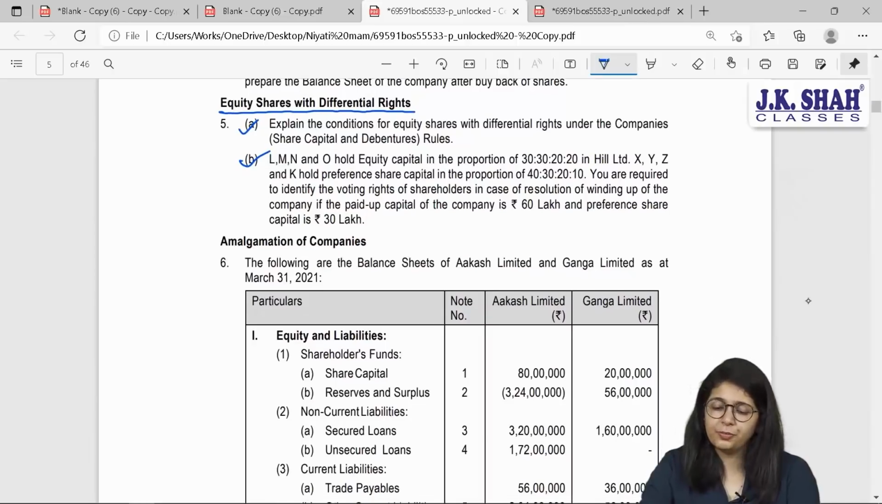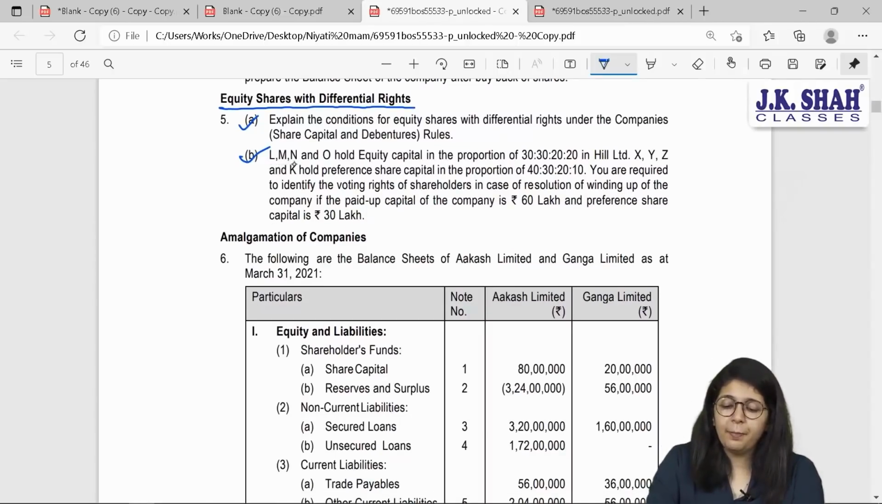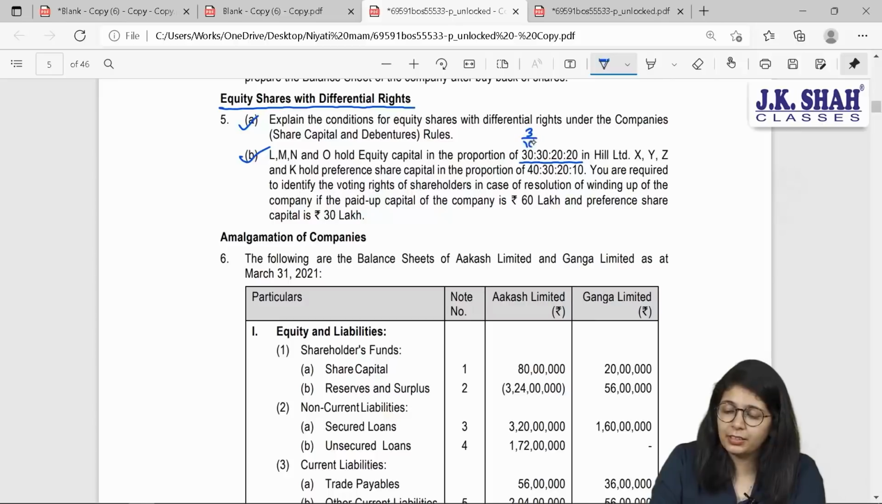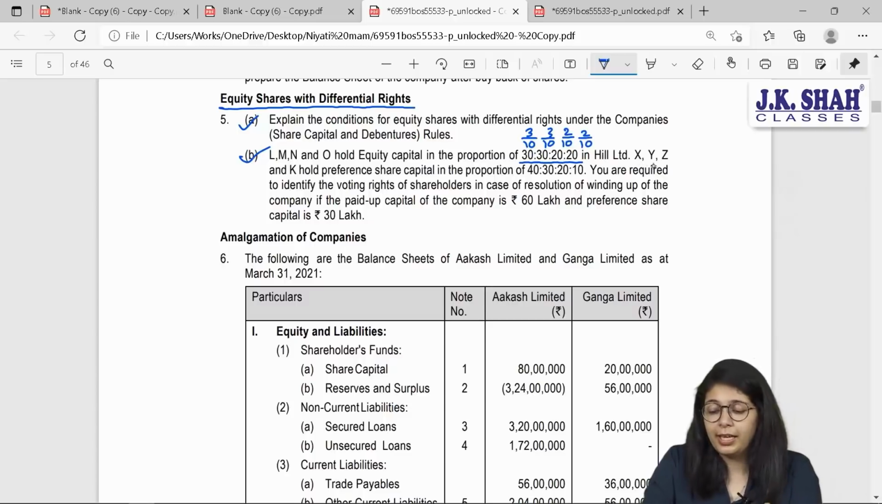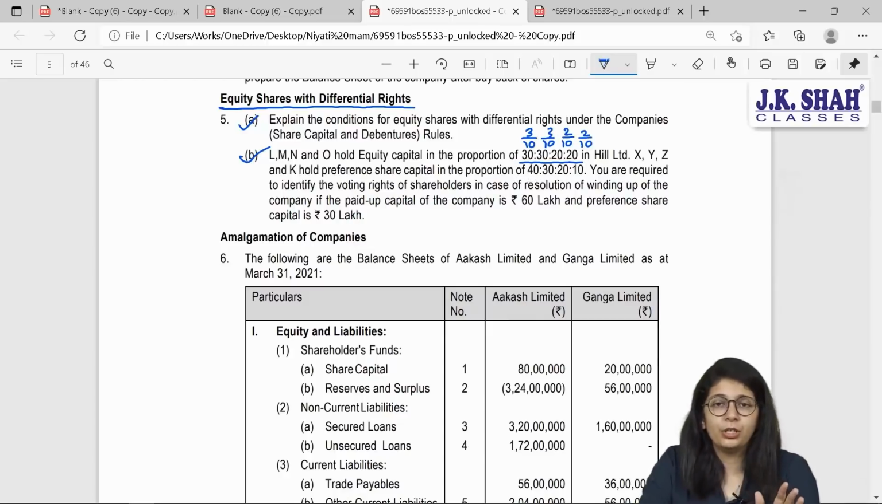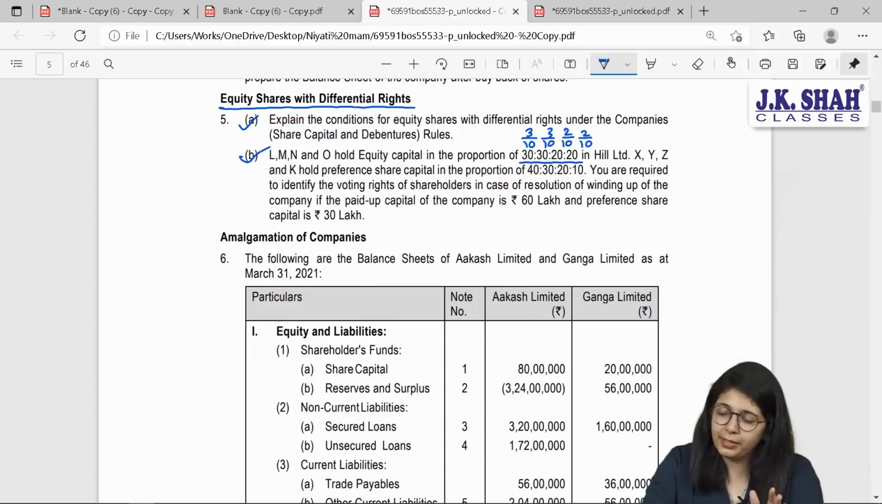Important practical question. L, M, N and O hold equity share capital in the proportion of 30:30:20:20, which basically says 3/10, 3/10, 2/10 and 2/10. In Hill Limited, X, Y, Z and K hold preference share capital in the proportion of 40:30:20:10, which is 4:3:2:1. In other words, 4/10, 3/10, 2/10, 1/10.